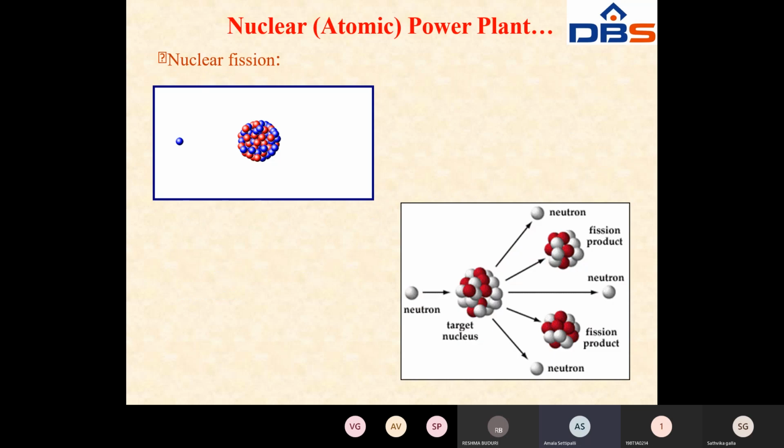Okay, see, nuclear fission. This is a neutron, and this is a uranium 235 nucleus. See here, neutron and target nucleus, that is uranium 235. At that time it produces 3 neutrons and 2 fission products. Nuclear fission is nothing but splitting. Fusion is nothing but combining. So whenever the nucleus is hit with one neutron, it releases 3 neutrons and 2 fission products. That is nothing but the nuclear fission process.